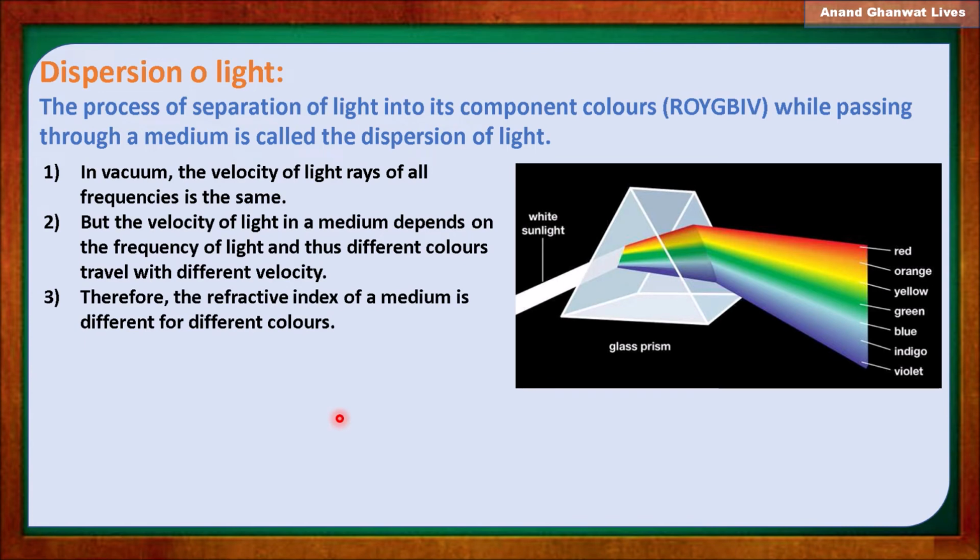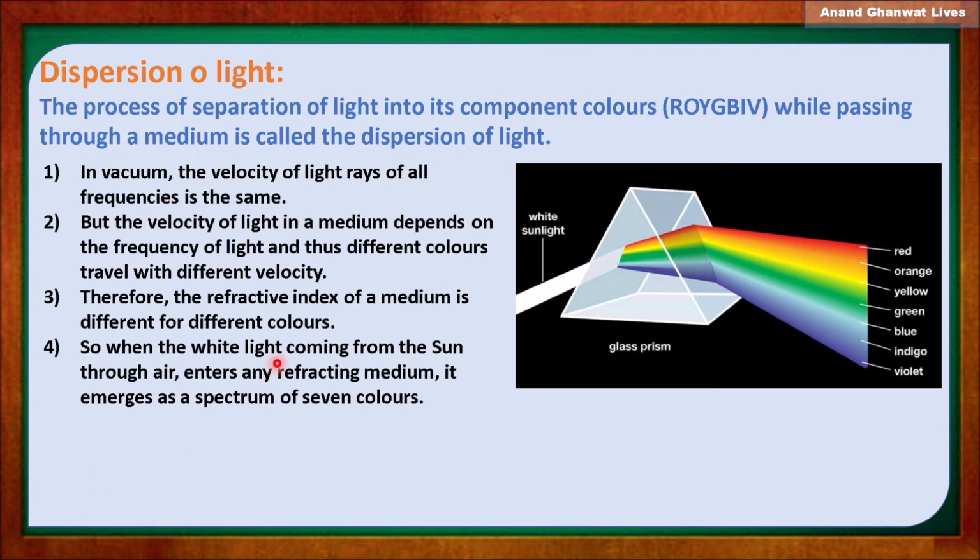Therefore the refractive index of the medium is different for different colors. The refractive index of red, orange, yellow, green, blue, indigo and violet are different, so they are deflected differently. The angle of deflection is also different for each color, and therefore we see a spectrum of these VIBGYOR colors.